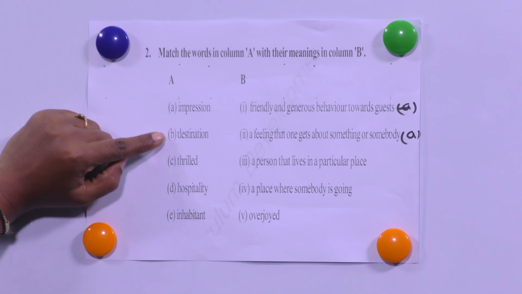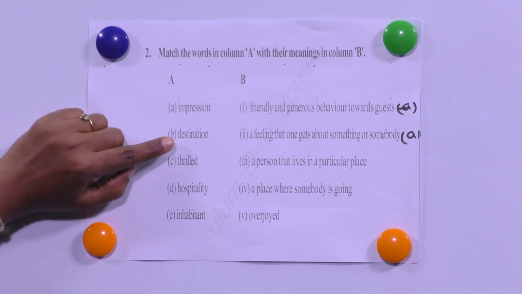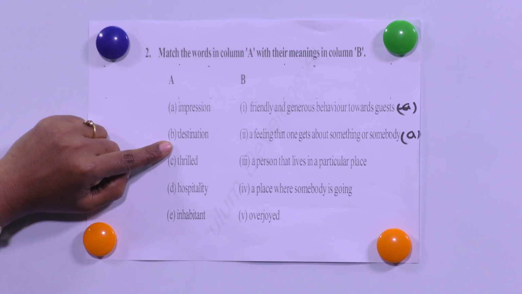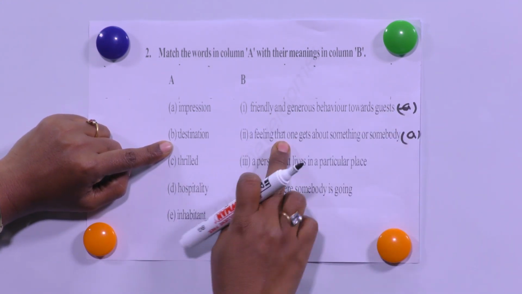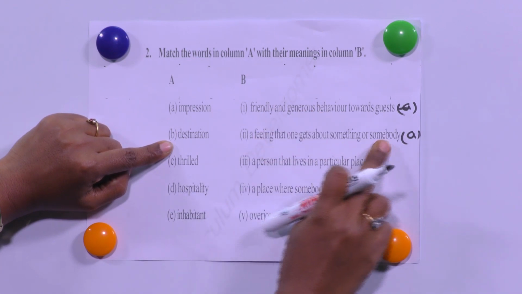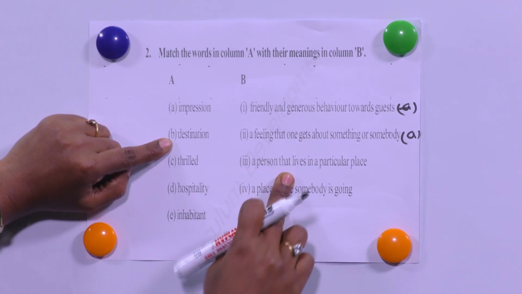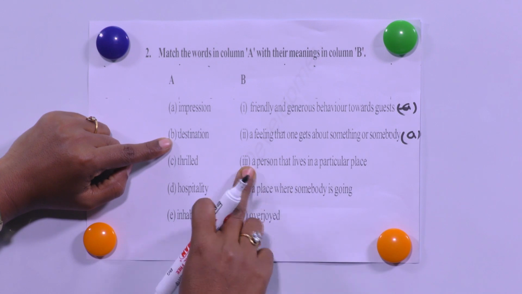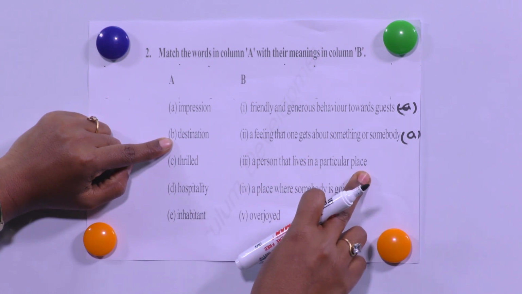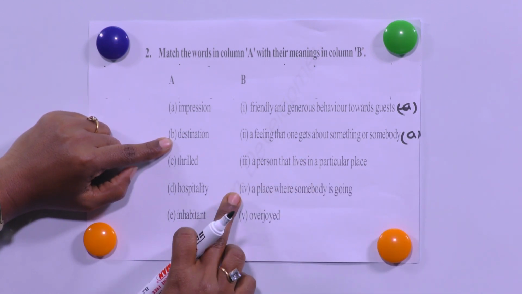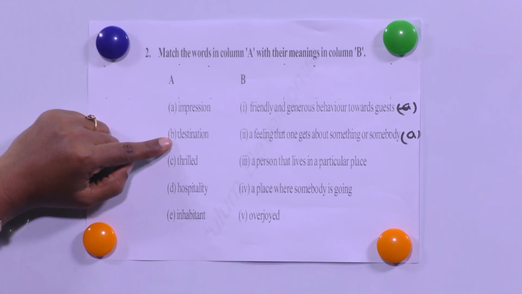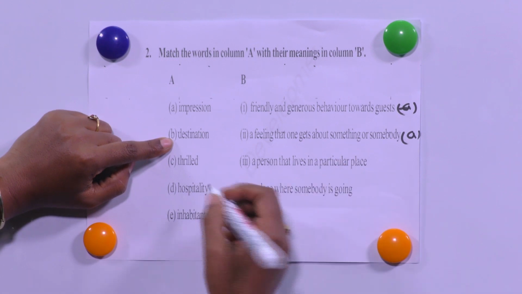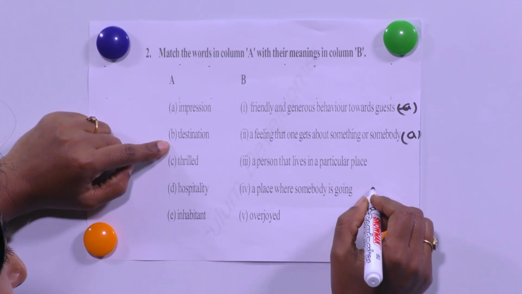Now let's move to number B, destination. What is destination? Is it a person? No. A person that lives in a particular place? No. A place where somebody is going? Yes, a place where somebody is going. That is destination.